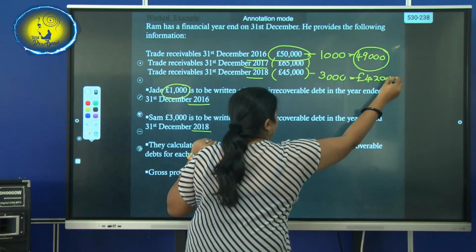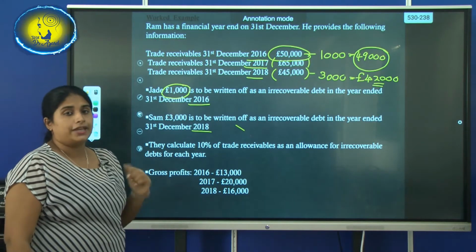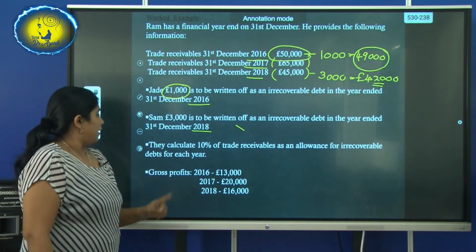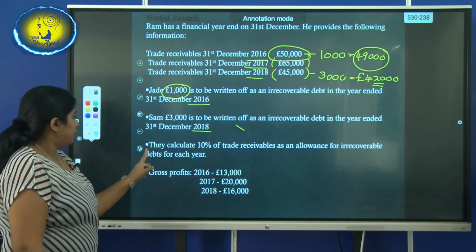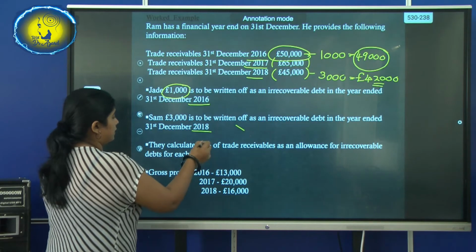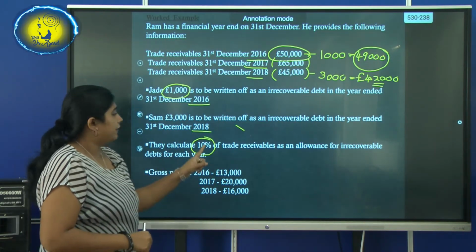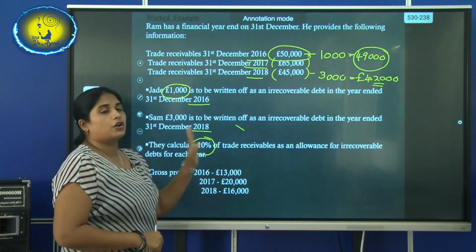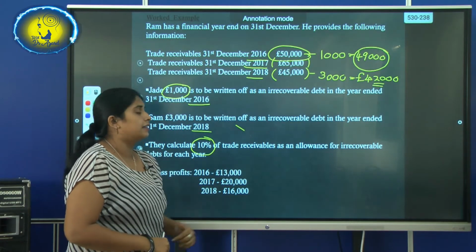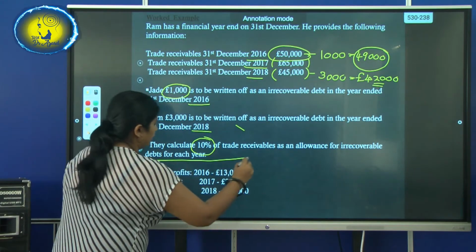This 42,000 should be used to calculate the allowance for irrecoverable debts. And here they give the information about the allowance. So what is the percentage? They have used the experience they have and they are allocating 10% of the trade receivables as an allowance for irrecoverable debts, and this is further information.